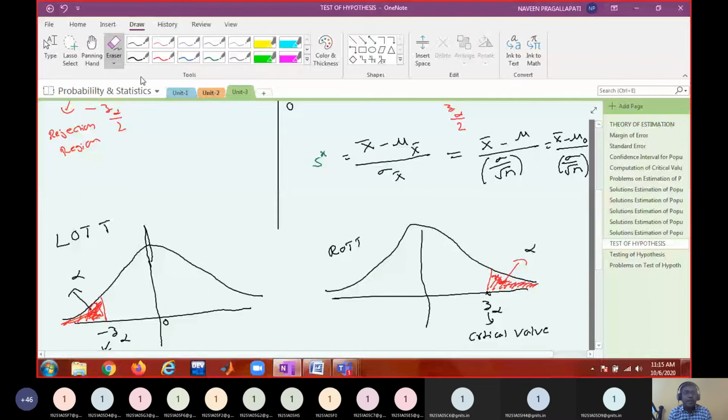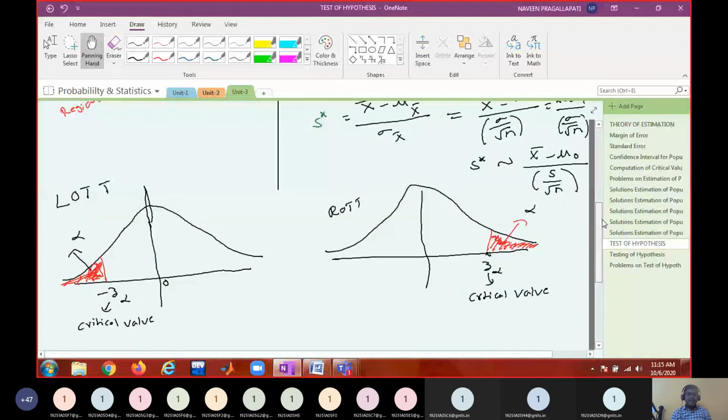You can approximate the population standard deviation with the sample standard deviation, as long as the sample is a large sample. So when the population standard deviation is given, you use this sigma by root n. If it is not given, you approximate the population standard deviation with the sample standard deviation. Is it okay?